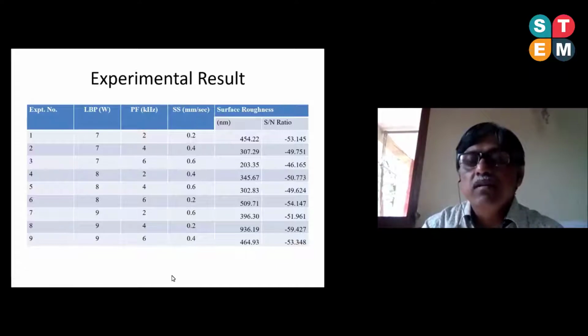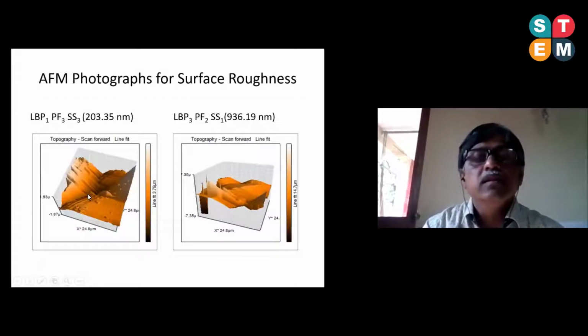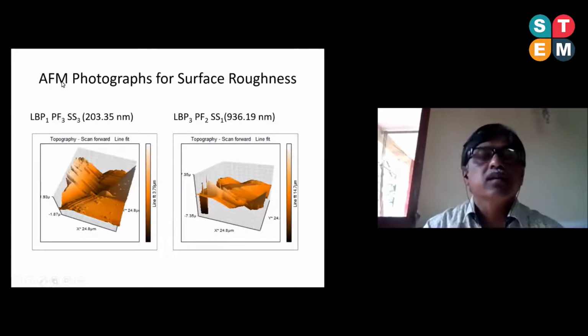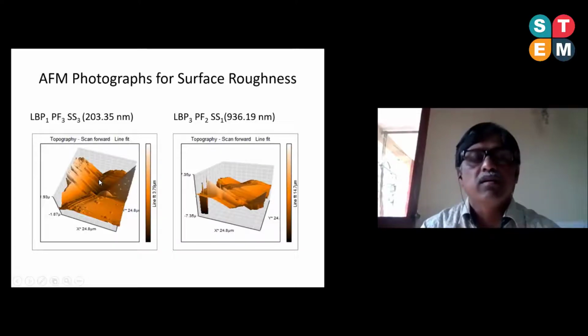Whereas the very bad quality surface is available at this condition. That is experiment number 8, where LVP is 9 watt, then PF is 4. Similarly, SS is 0.4, and all other values will be in between them. Then these are the graphs captured from the AFM. So these are the AFM photographs for surface roughness. This is the condition where I have shown the minimum value, or we can say this is the best surface that is produced from our laser operation.